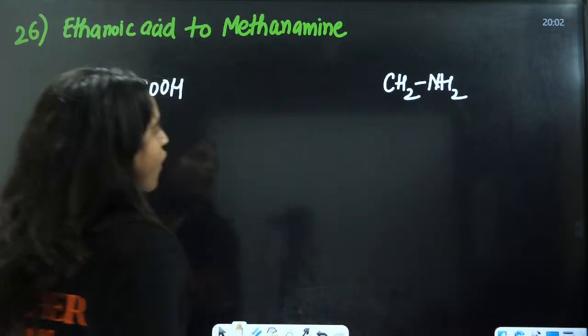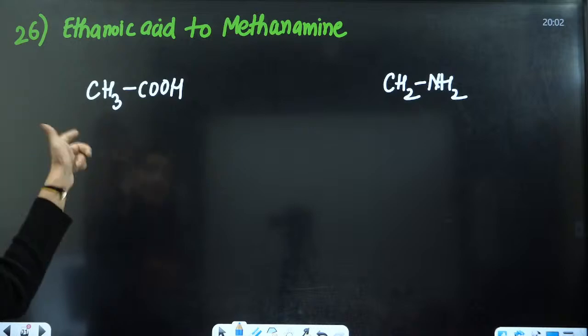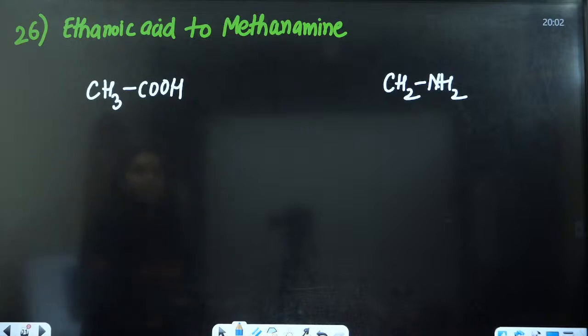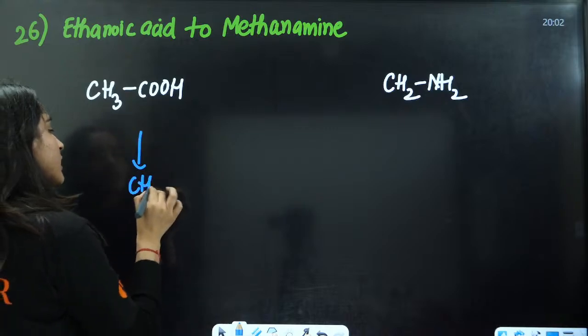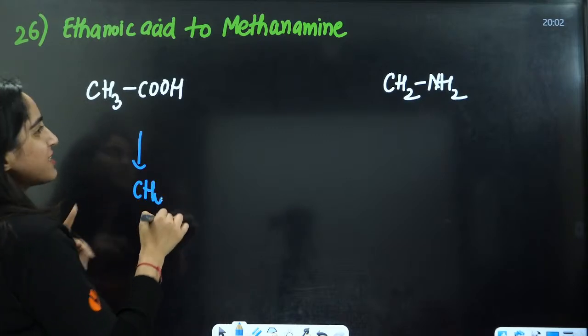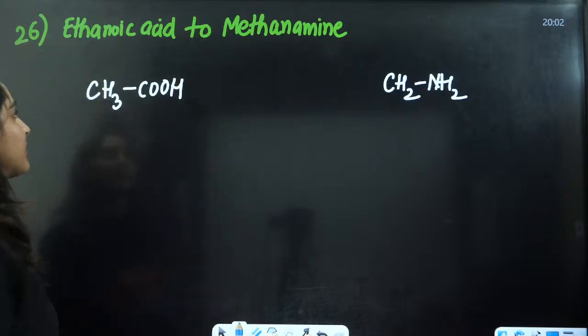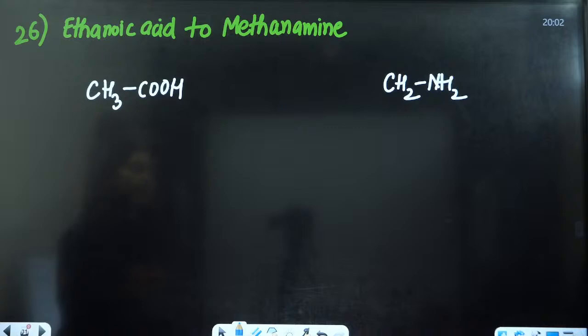CH2NH2, right? Okay, now let us see. We need to decrease the number of carbon here. How can you do this? There are so many ways. You can convert it into CH3, then CH4. But after that, adding something here and converting it into NH2 will be very difficult. So let us not apply that here.